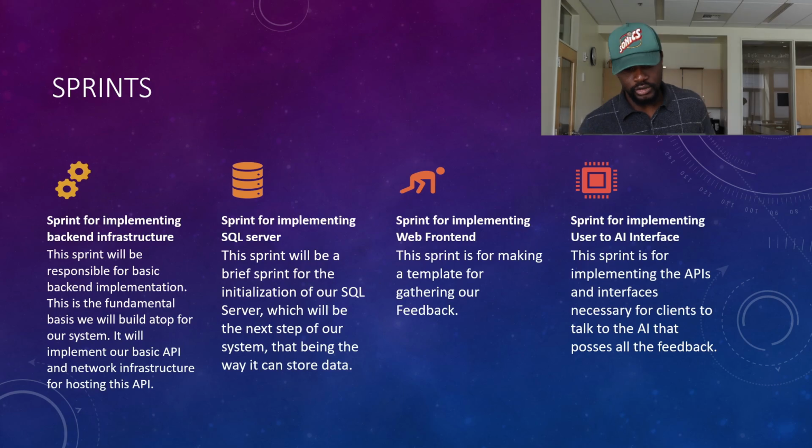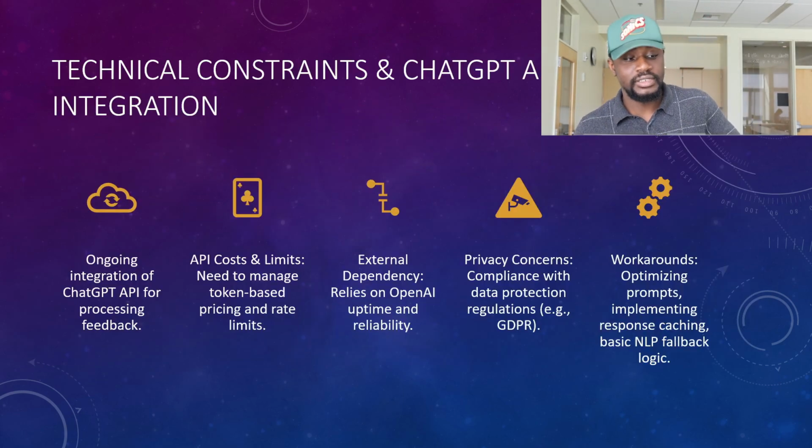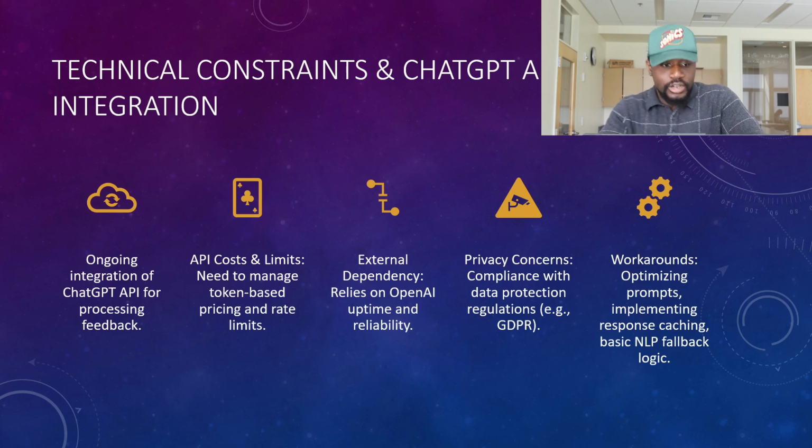And I will be talking about the technical constraints and ChatGPT API integration. We are currently working on the integration of the ChatGPT API for processing feedback. Another constraint is the cost and limits. We need to manage the token base and rate limits, and there's also external dependency.